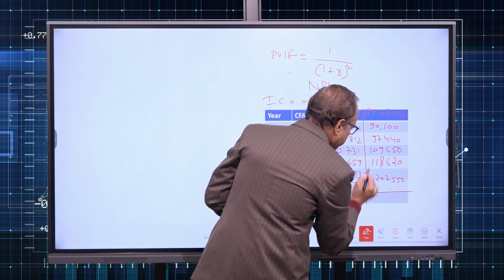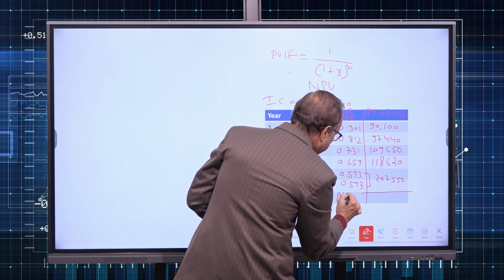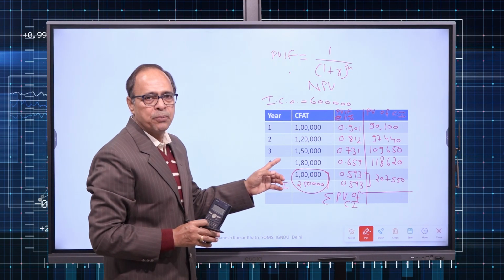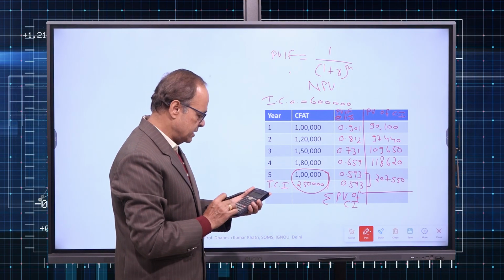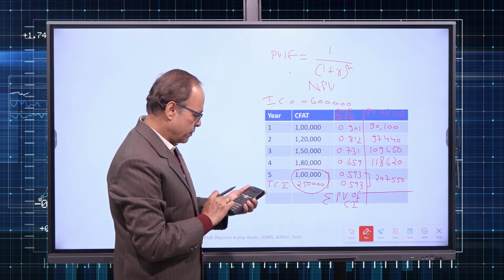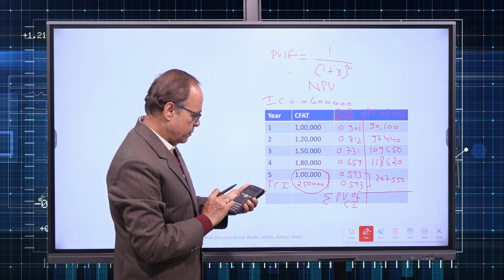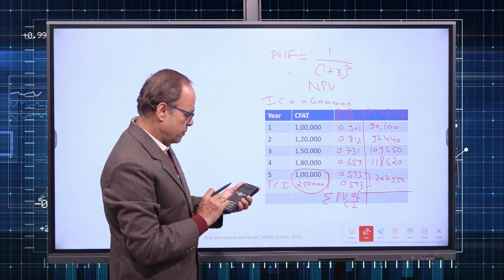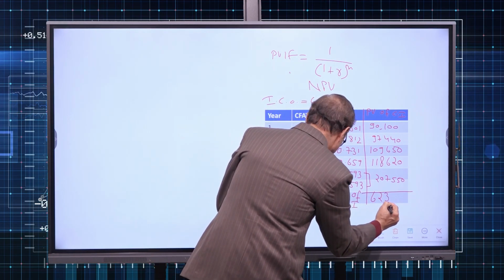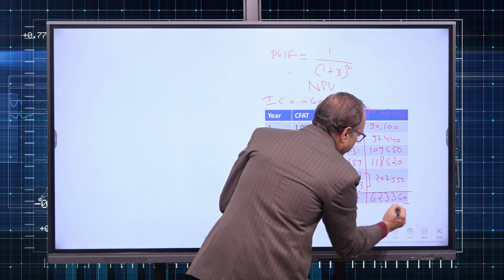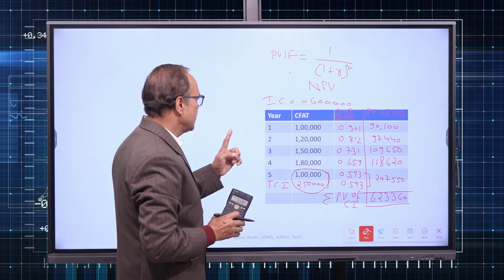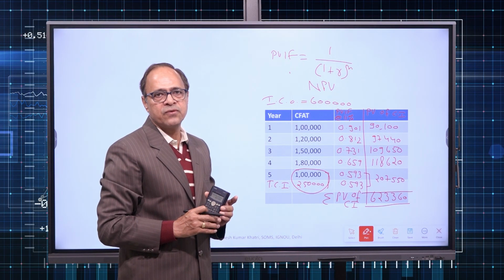Now we can get the sum total of PV of cash inflow. So this includes PV of operating cash inflow as well as PV of terminal cash inflow. So if we total it up, that becomes 6,23,360. So that was the second step, calculating present value of cash flow.